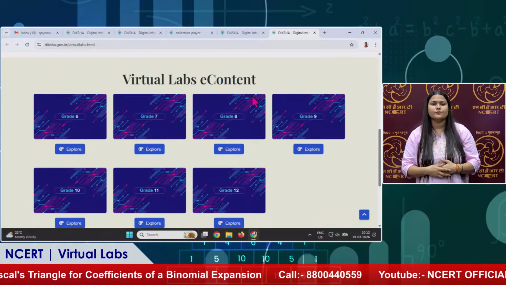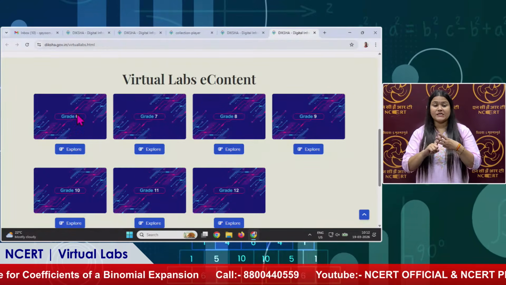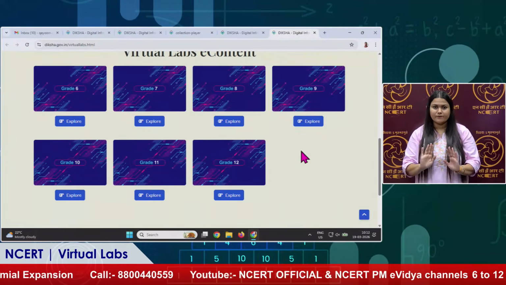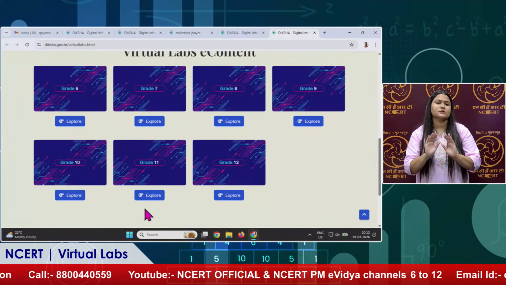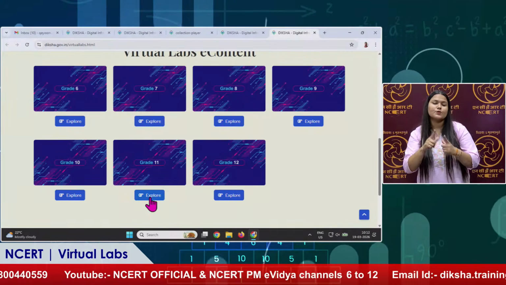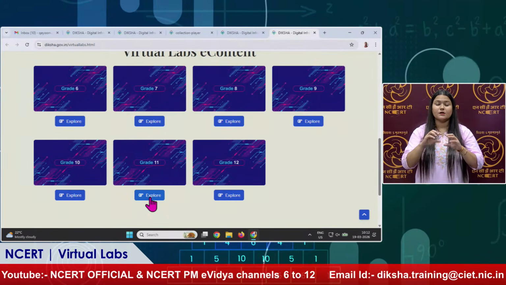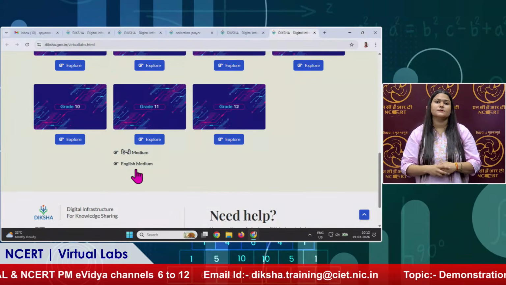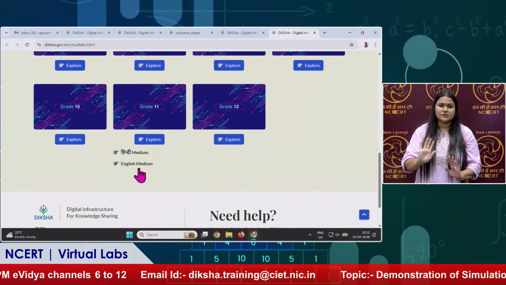Here is the virtual labs e-content, which is available from class 6 to class 12 in all the subjects, in both Hindi and English. Today we are going to learn about grade 11 mathematics. So you can see there is Hindi medium as well as English medium content.